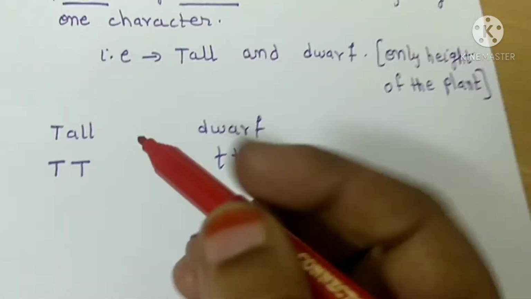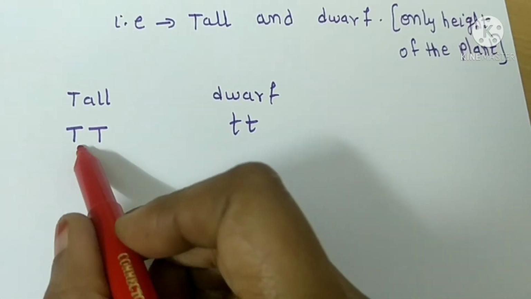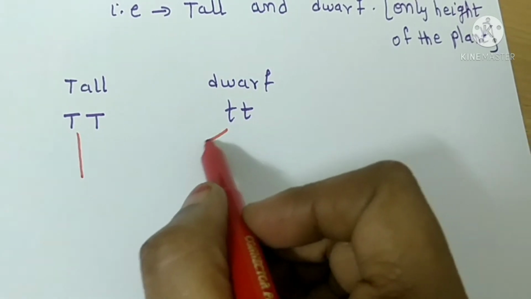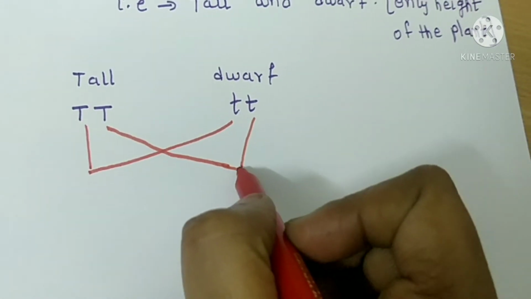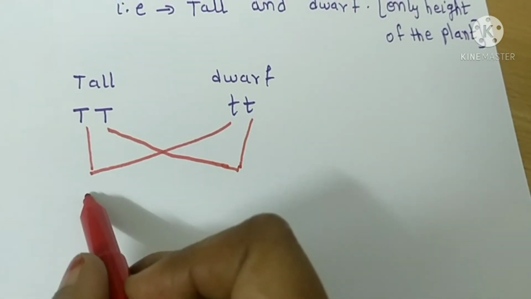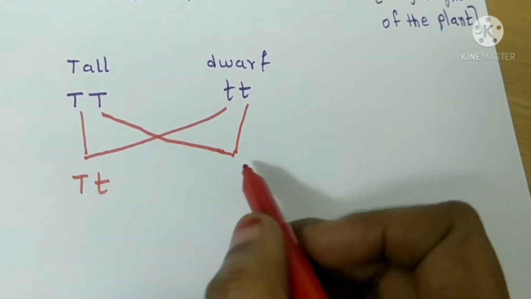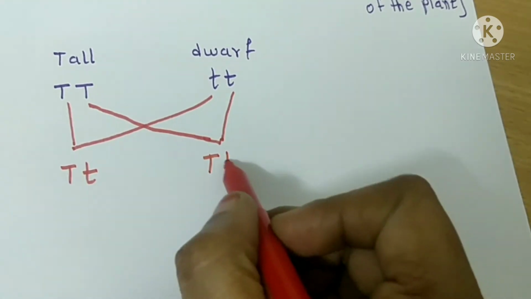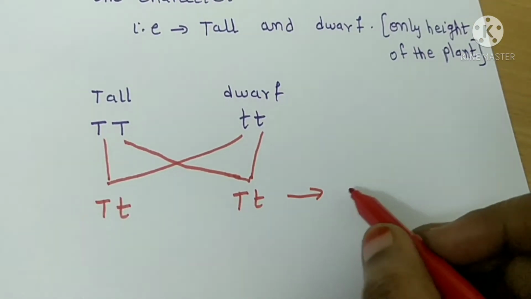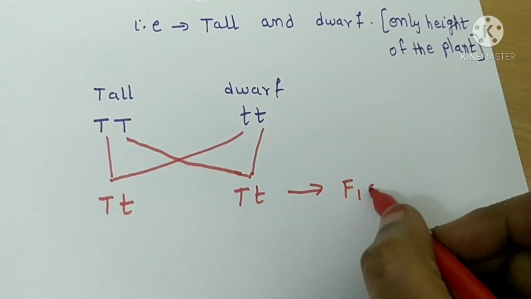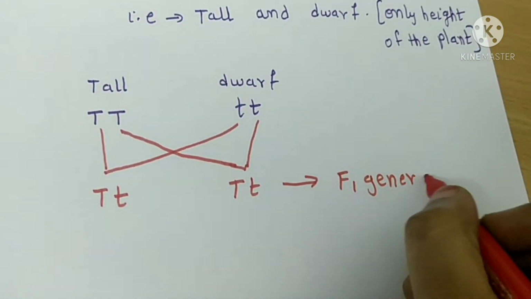You have to cross this T with this and this with this. What you will get? Tt, Tt, Tt, Tt. This is F1 generation, first generation.